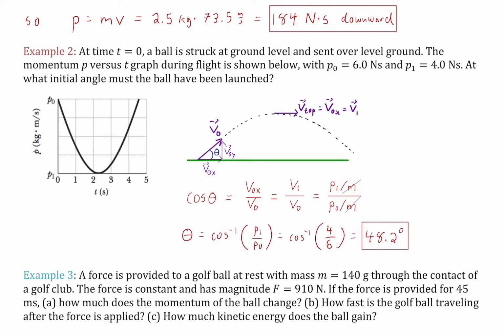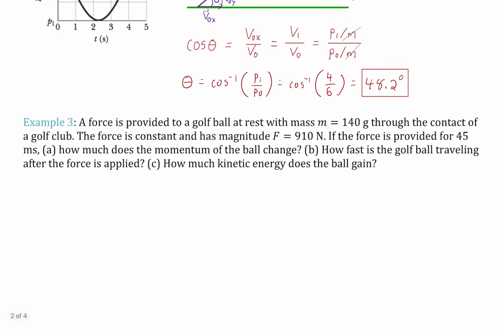And then it's simply a matter of plugging in our 4 over 6, doing an inverse cosine to solve for theta, and there we go. There's our launch angle. So it's pretty neat, very simple, but it's interpreting the graph and seeing that you do in fact have enough information. All right, let's move on to another type of problem, those that involve impulse.